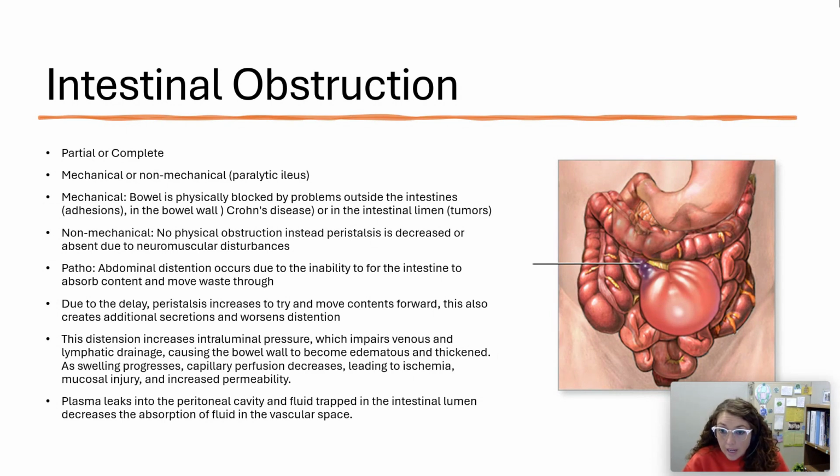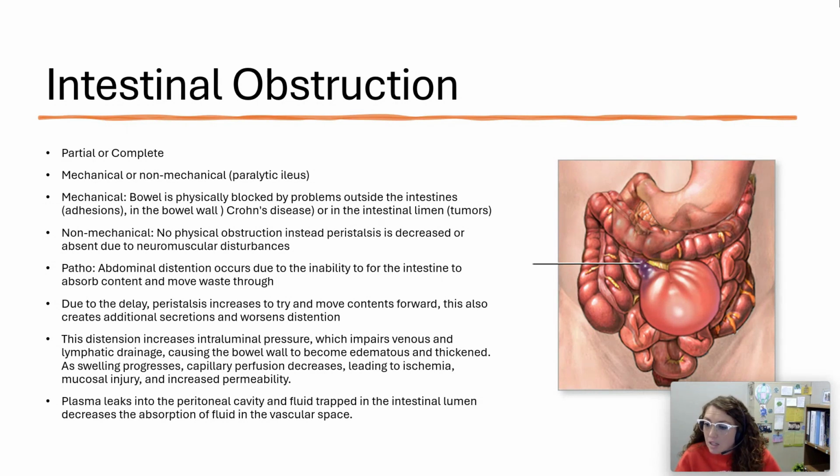Due to the delay and the inability to move things, our body's defense mechanism is to try to increase peristalsis to move things along quicker through the bowel. If you've got constipation, you can take a stimulant laxative, which will increase your peristalsis to help you have a bowel movement.